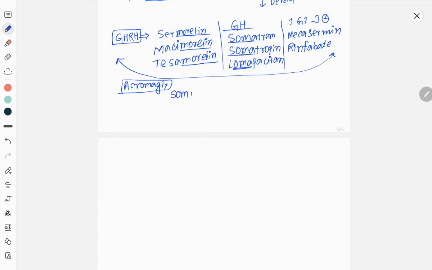What are the somatostatin analogs? Somatostatin analog like octreotide. Octreotide has certain other uses also. This octreotide also increases the splanchnic vasoconstriction.